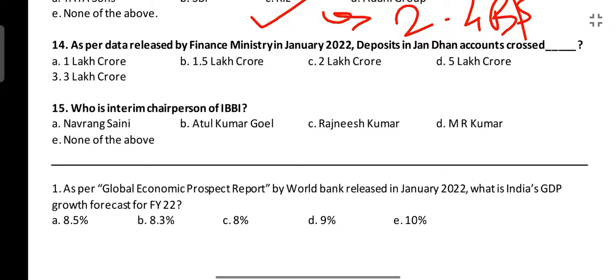Next is, as per data released by the Finance Ministry in January 2022, deposits in Jan Dhan accounts crossed how much mark? As per data released by the Finance Ministry, deposits in Jan Dhan accounts have crossed 1.5 lakh crore. Now let me know in the comment section what is the tagline of Pradhan Mantri Jan Dhan Yojana. Also let me know when it was launched.